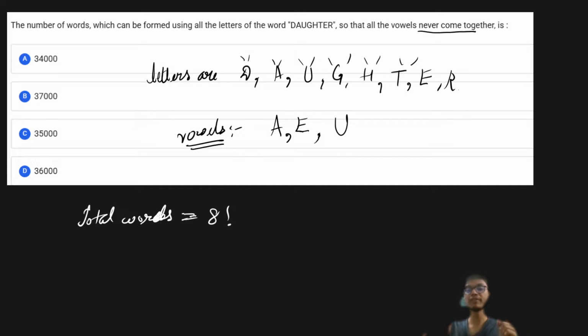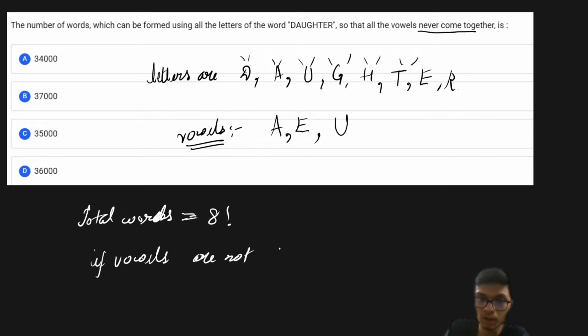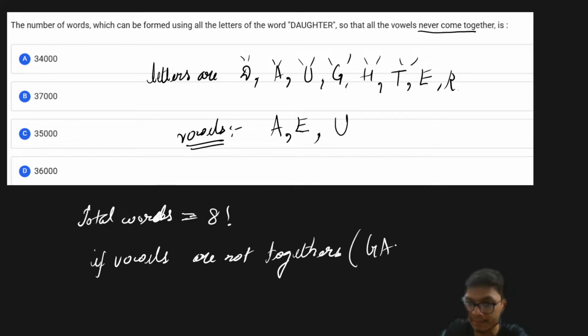Now I have to make those cases where the vowels are not together, so I'm going to do the gap analysis.